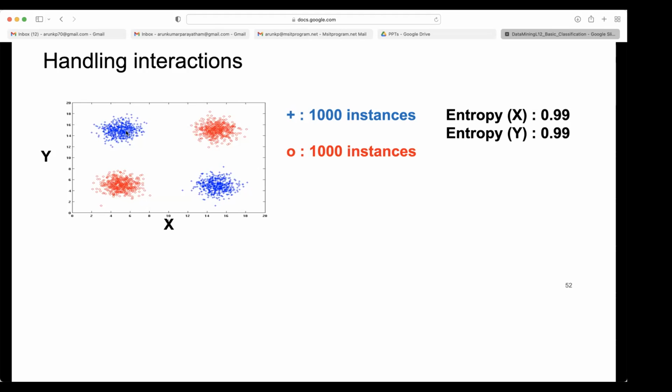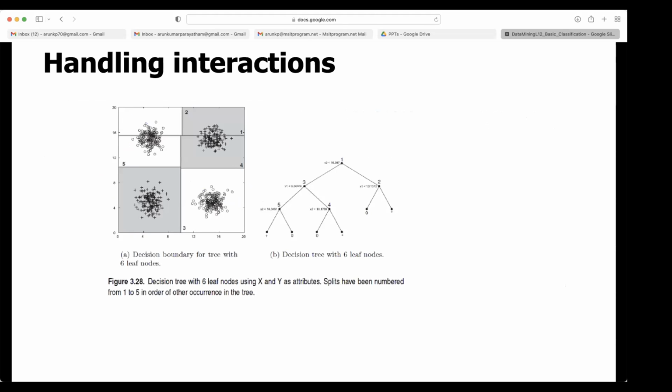With a combination, if both y and x are low, that is one class, right? If you take y only, what is happening here? Both classes are evenly distributed. Red and blue are different classes. And if you take only x, they are also evenly distributed. But if you take the combination of y and x, if both are low, and if both are high, they are one class. If one is high and one is medium, then you are getting a different class. This is not captured in decision trees.